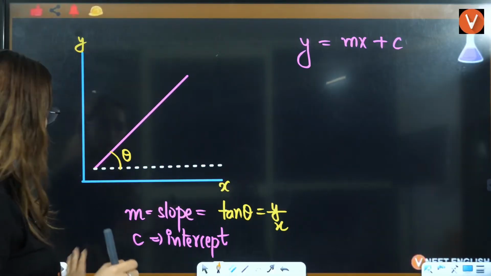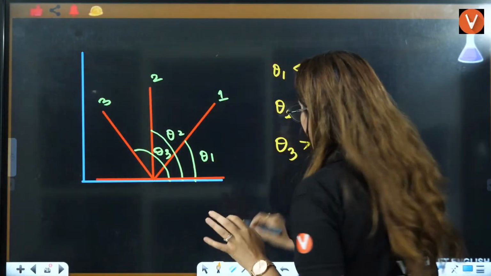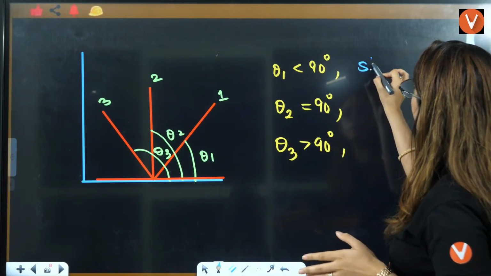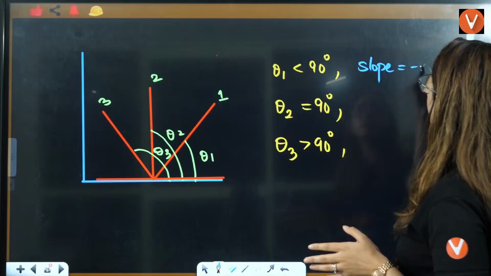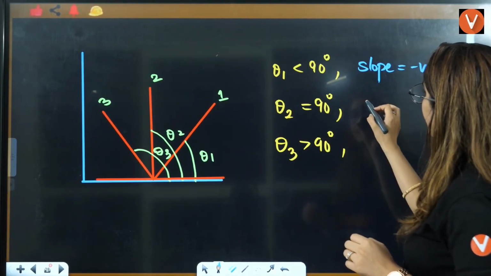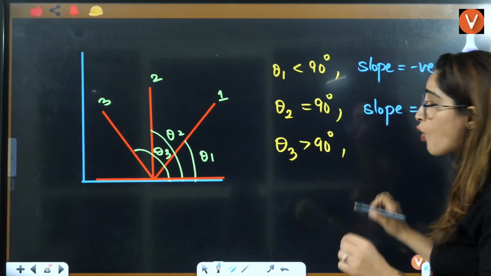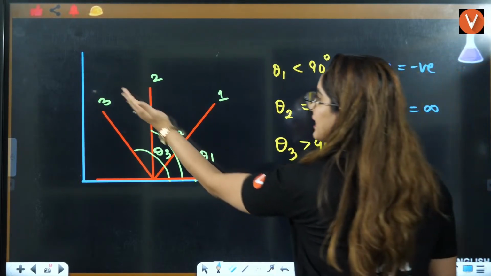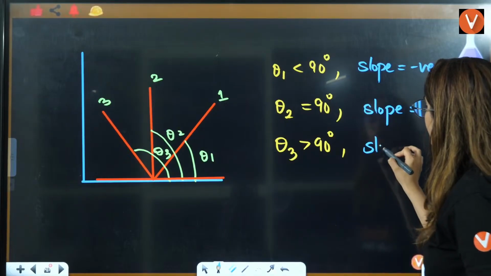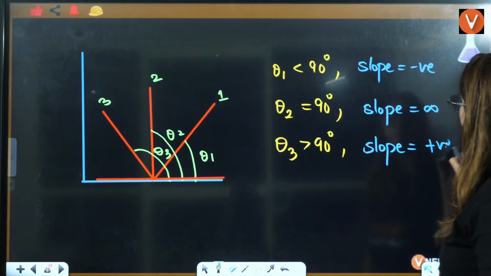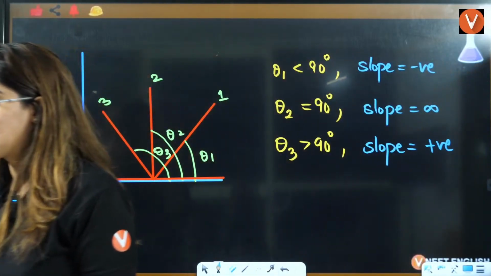And if you talk about slope, if theta is less than 90 degrees, slope is positive. If theta is equal to 90 degrees, slope is equal to infinity. And if theta is greater than 90 degrees, like in theta 3, then slope will be negative.